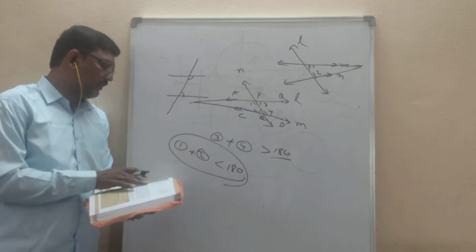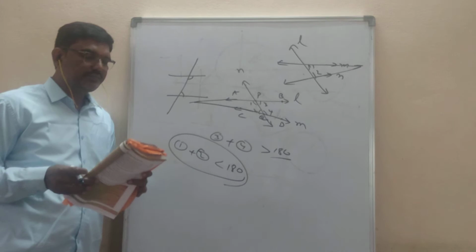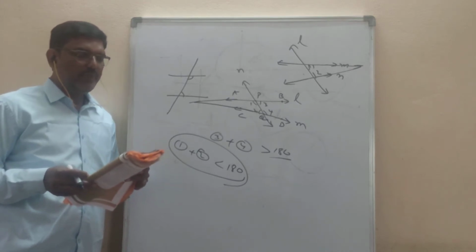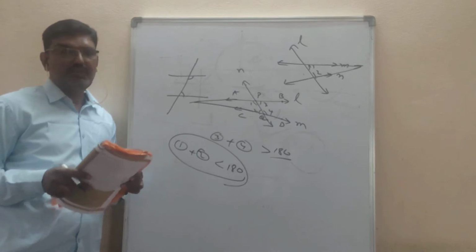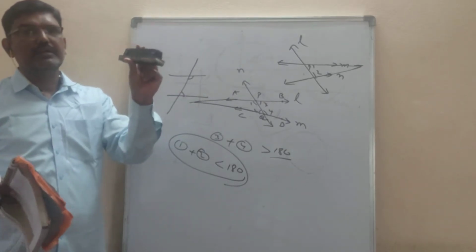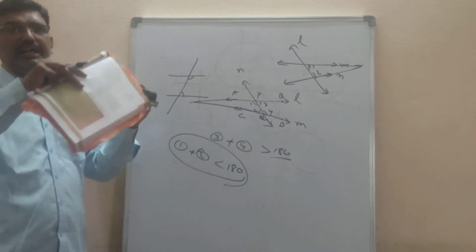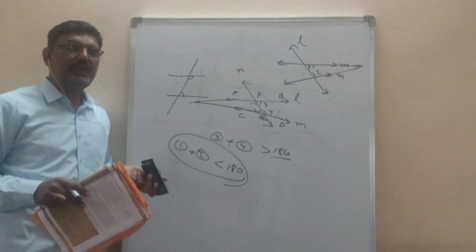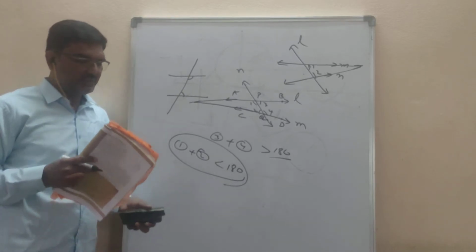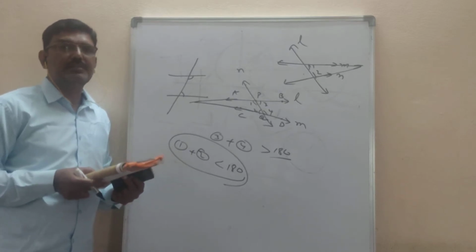Some examples, problems are there. You do it. Exercise problems are also very easy. Answer the following. How many dimensions does a solid have? Solid means whatever be the material, it is a solid. So it will have length, breadth, and height. So how many dimensions does a solid have? Three dimensions. Very good.